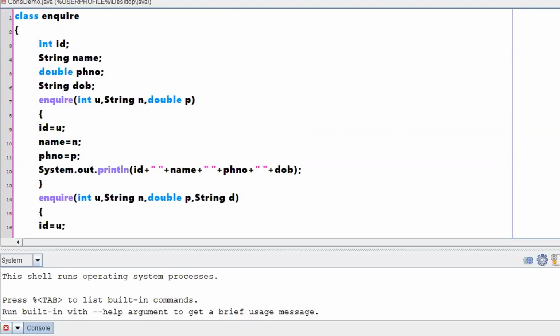Right? So before we proceed further, what is overloading? Method overloading. What is overloading or method overloading? Using the same function name with different types. Okay, using the same function name with a different set of arguments. Can I say something like this: using the same function name with a different signature?